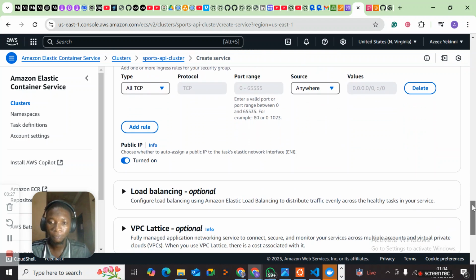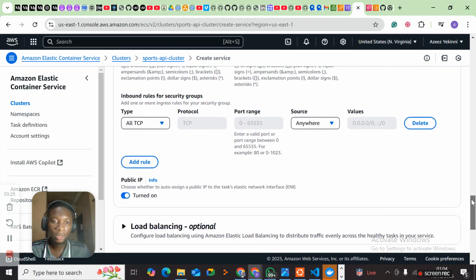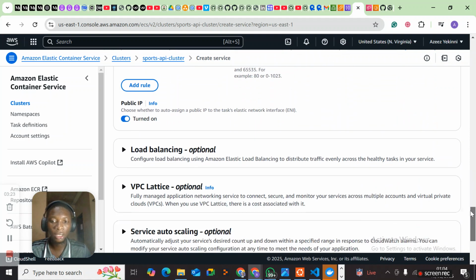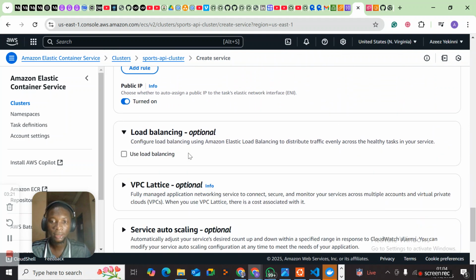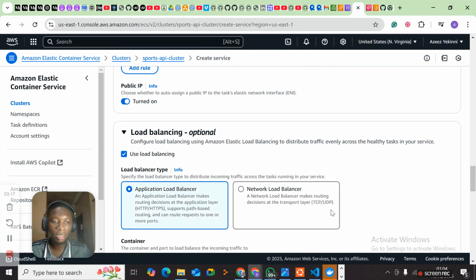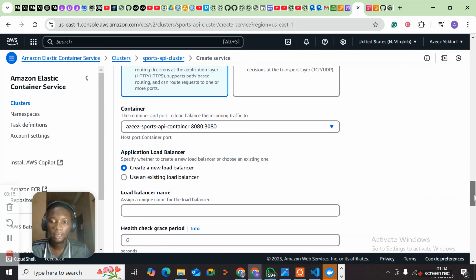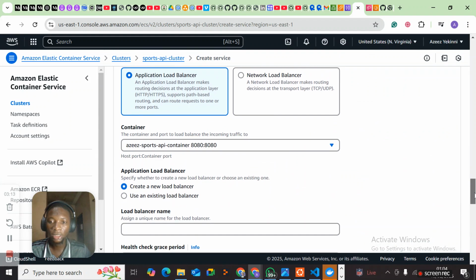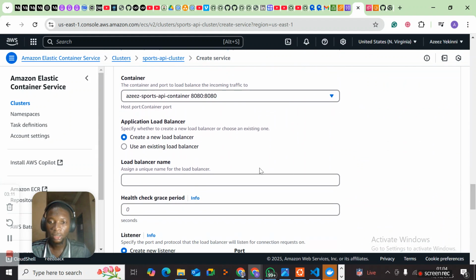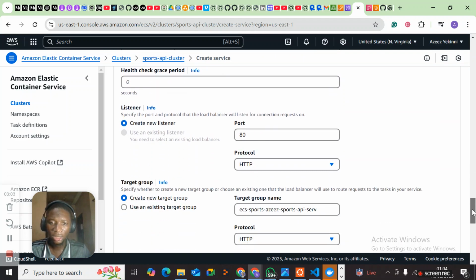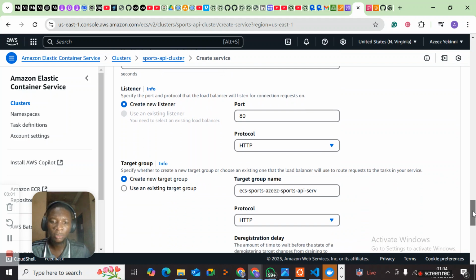Here we'll be defining our load balancing. We use an application load balancer. Our container is already here. Let's create a new load balancer, named ports API ALB. Listener, port 80, HTTP.